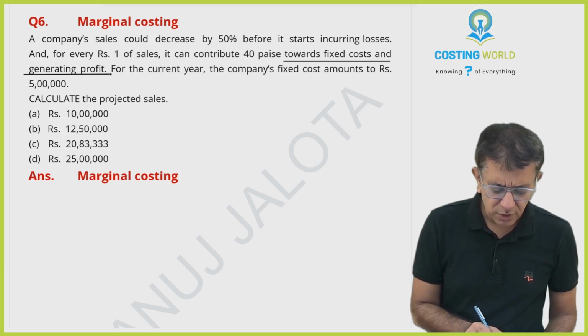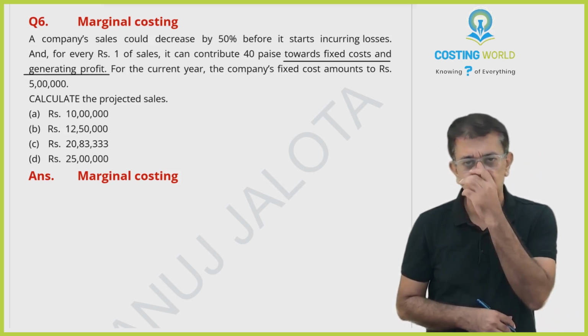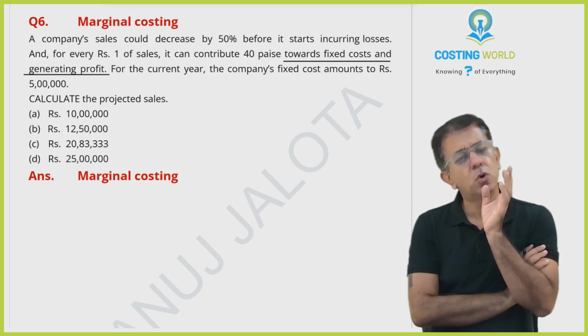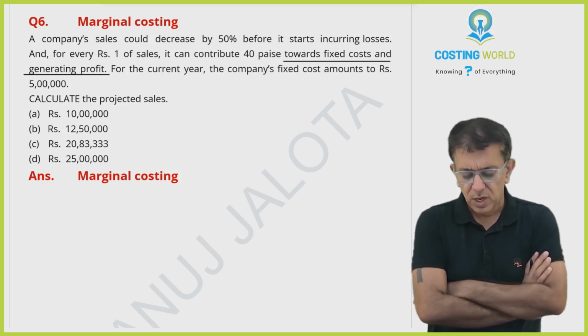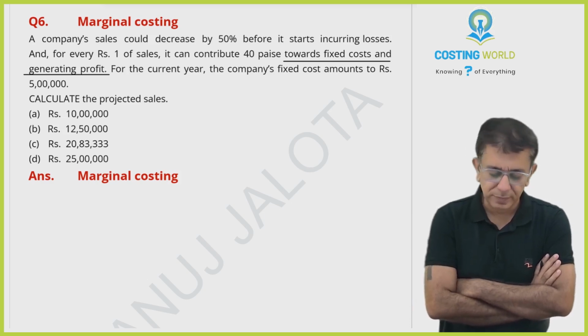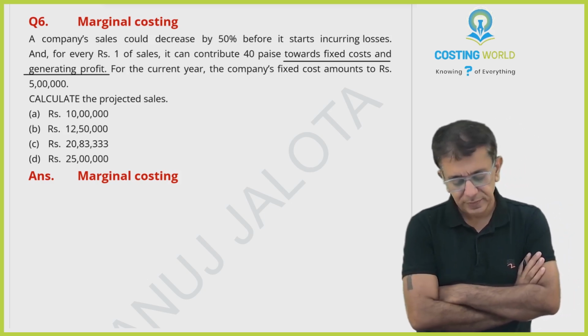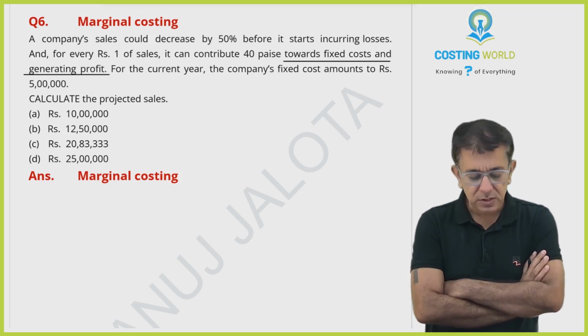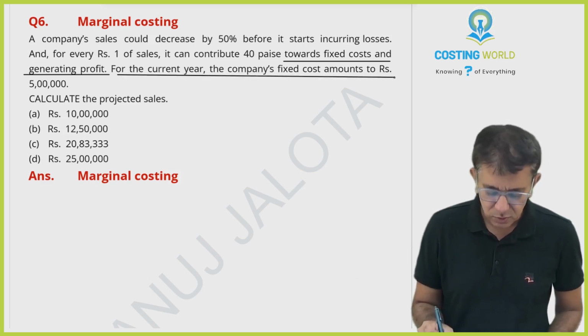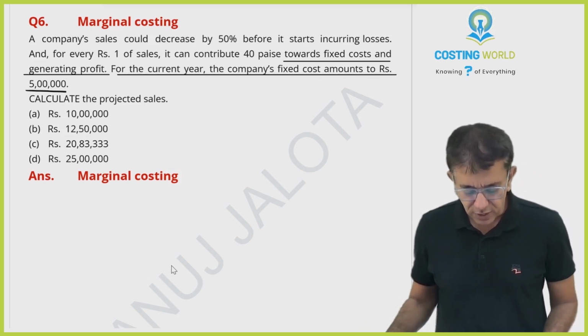Please do remember, this line that those guys have told, it is a normal line, beta. One part of contribution goes towards fixed cost. The other part of contribution becomes profit. So contribution is always towards fixed cost and profit only. For the current year, the company's fixed cost amounts to 5 lakh rupees. Calculate the projected sales. First of all, let me do one small thing.